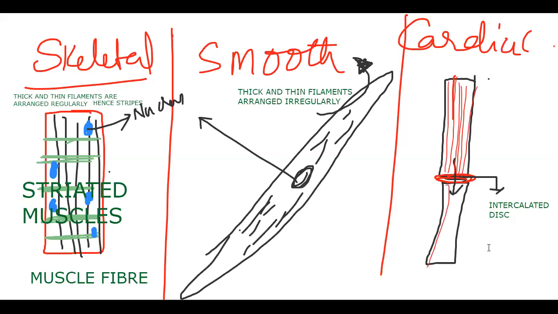The myofibrils are present here. These myofibrils are making striations. Striations are present here too. I'll show you the striation. The arrangement of thick and thin filaments is regular. Here also we'll see. So what do you say? These are also striated muscles. We can say these are even striated muscles.